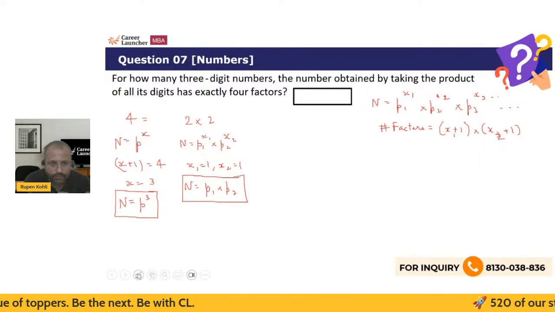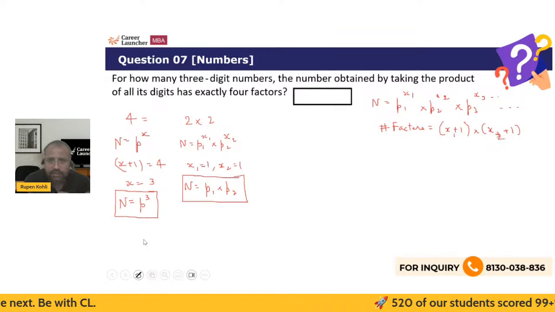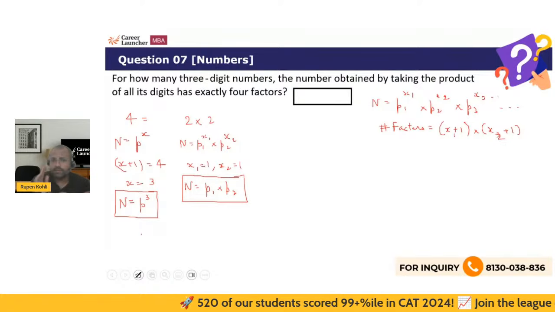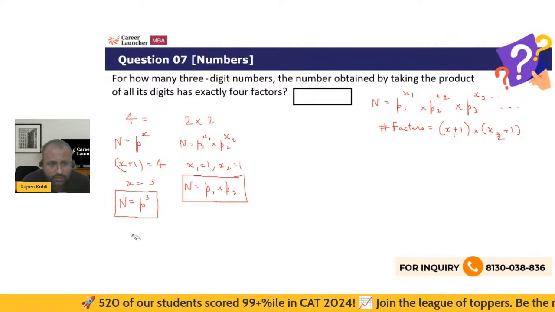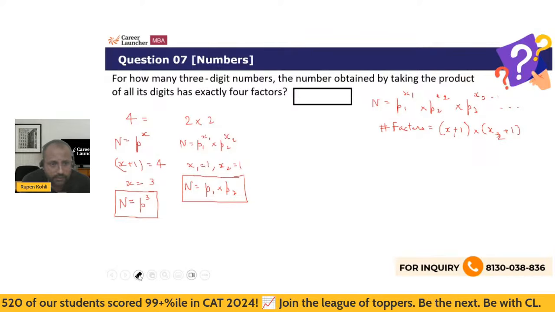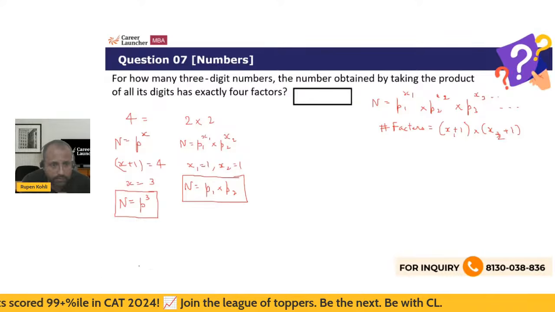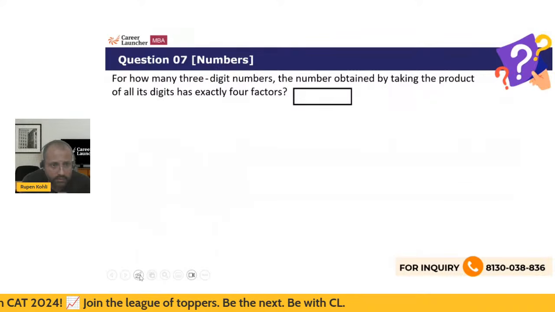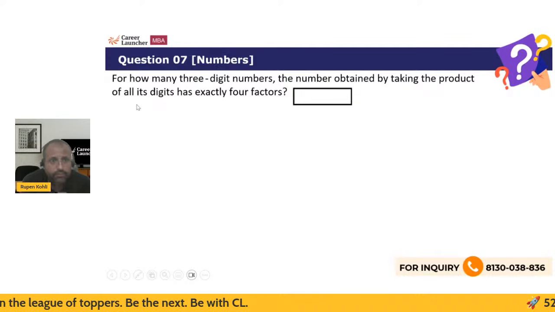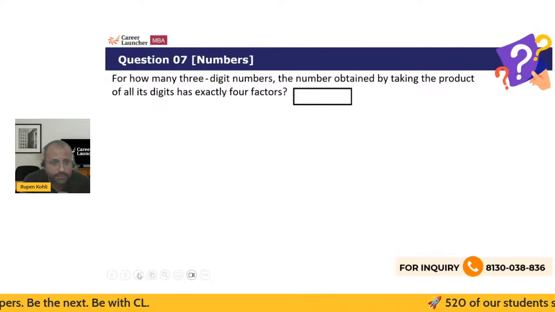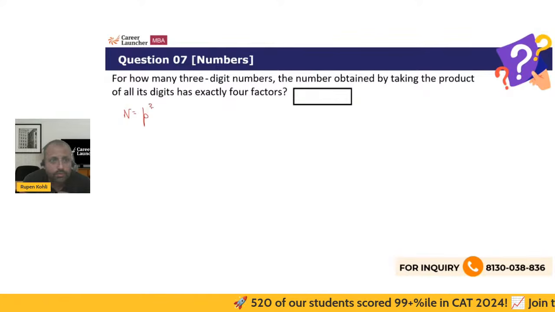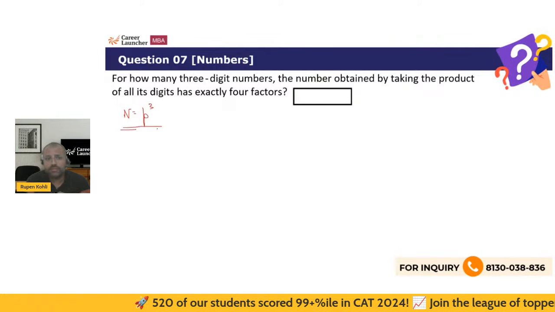So can I just erase all this? I hope this is understood, that we have two things, either n is p cube or n is p1 into p2, right? Let me make some space over here now. So we have just concluded so far that either my number is of the form p cube or it is p1 into p2. So let me start with p cube.